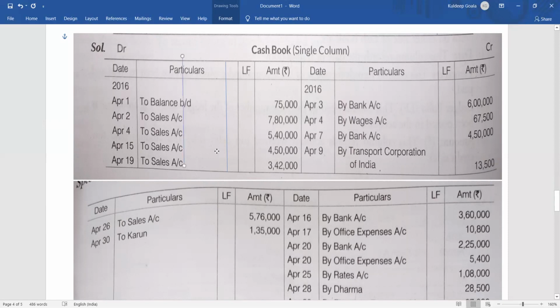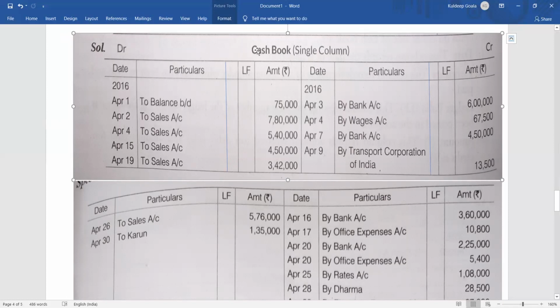This voucher number will be on both sides. It doesn't need to be a very big column, it just should be there. Unless the voucher number has been stated, it will not make any impact. Now it will be written like this: single column cash book.